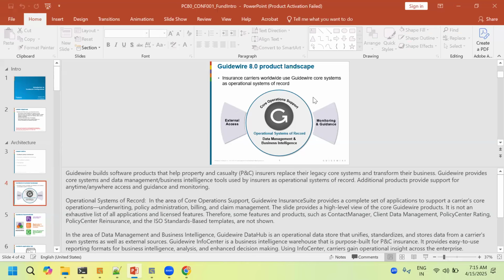Because it is more user friendly, and some 70% of the things are already available in the Guidewire product itself.